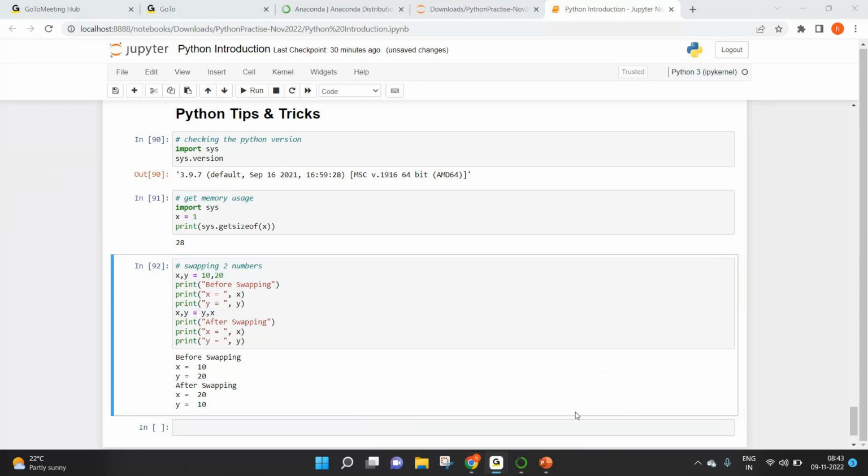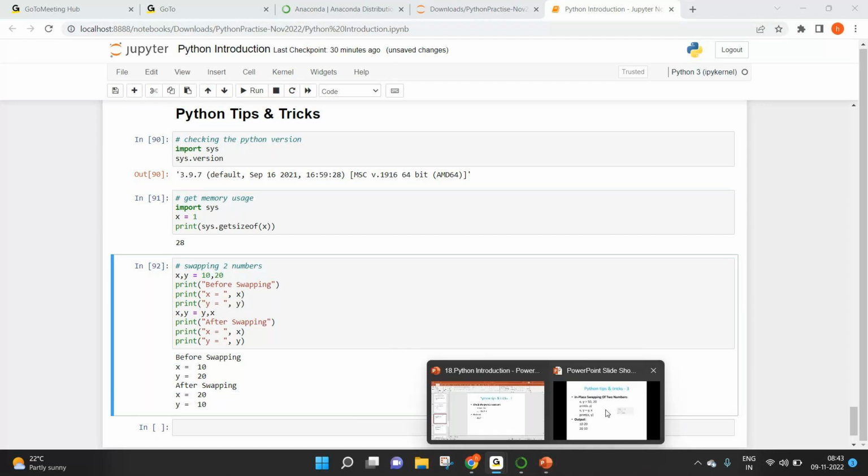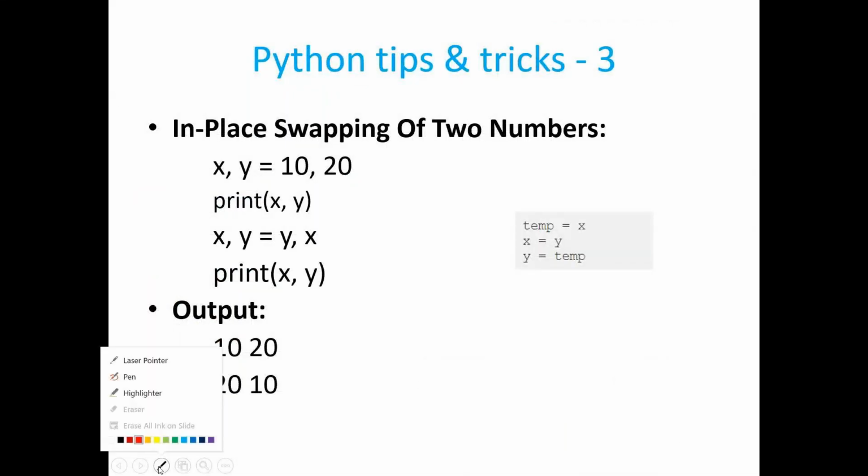I'll tell you how this is asked. They may ask you, how to swap two numbers in a single line? This is how we can do it. Or they may ask you how to swap two numbers without using a third variable such as temp. What you are seeing on the right hand side is swapping two numbers by using a third variable called temp. But if you wanted to swap two numbers without using a third variable, you can do it this way: x comma y equal to y comma x. This is especially asked in the initial screening rounds or telephonic rounds. So just remember this: to swap two variables in a single line, you have to use x comma y equal to y comma x.